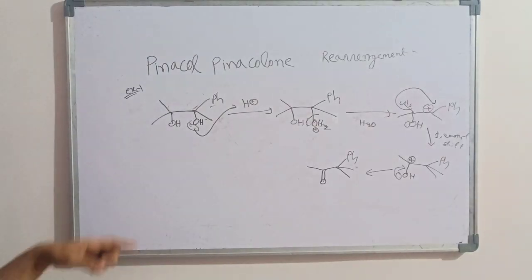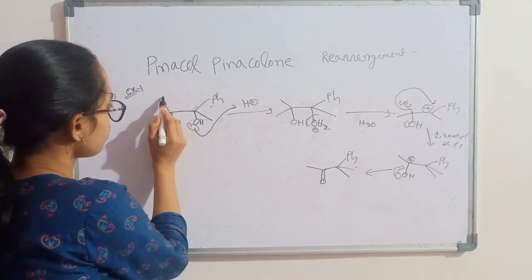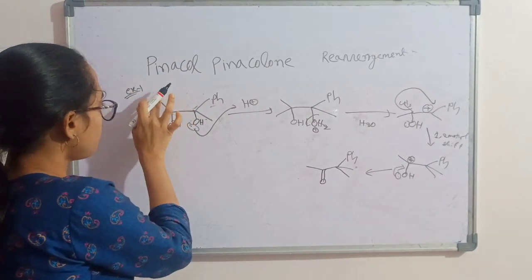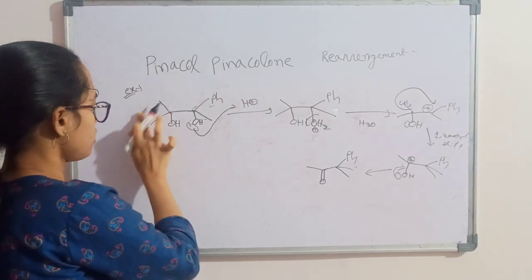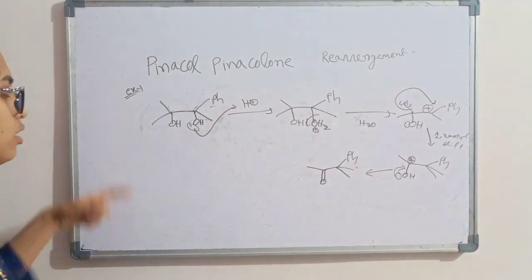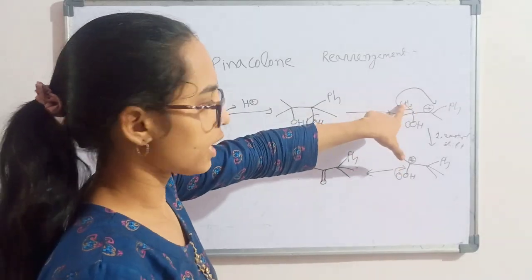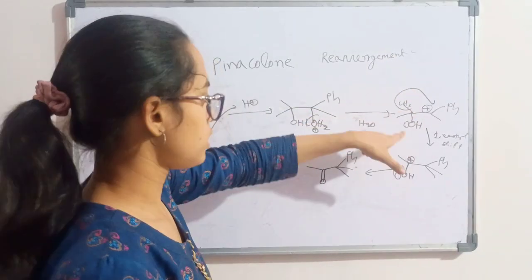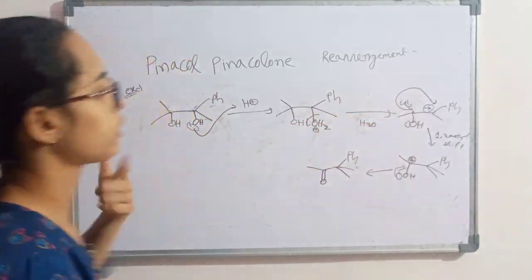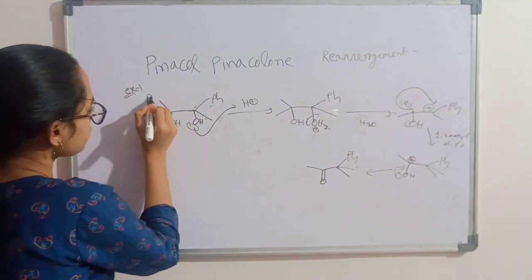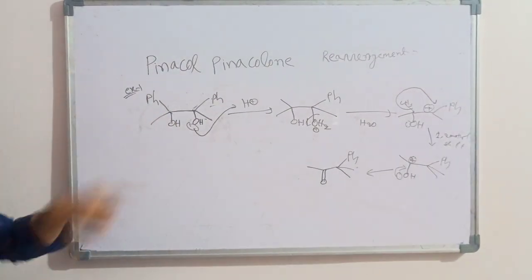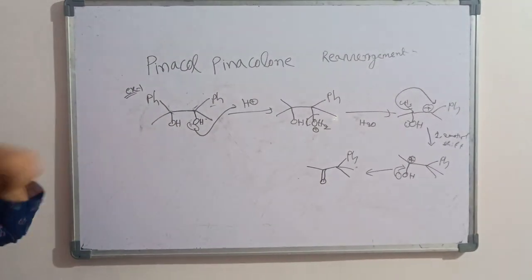Now we'll see if these two groups are not the same here, if other substituents are there. Then which one will migrate? As here both groups are the same, any methyl can shift. But if they are different, then what will happen? Let's take one Ph here and one CH3.